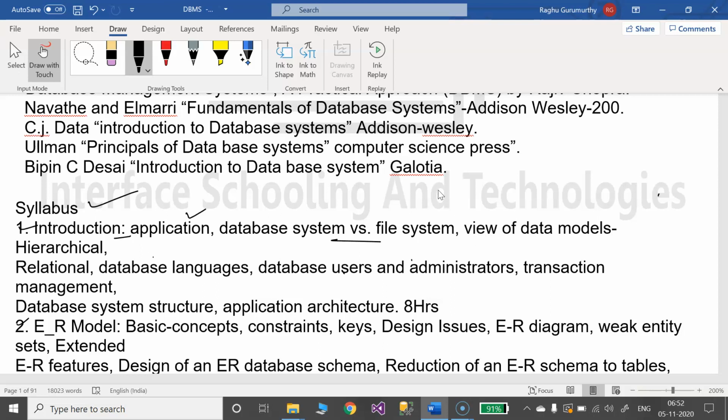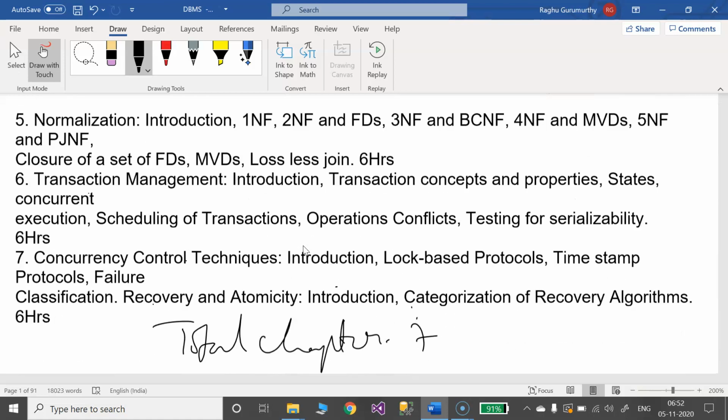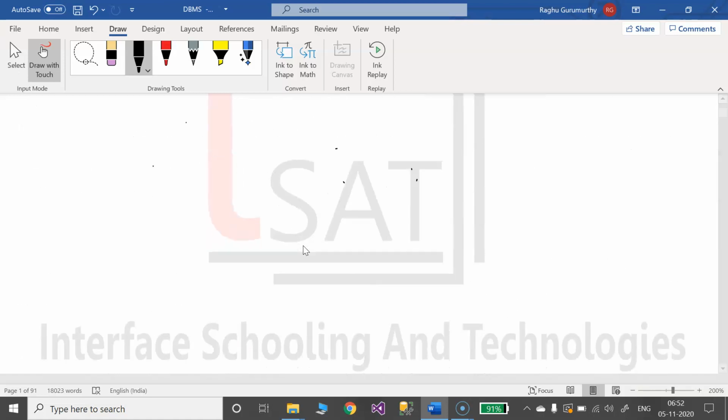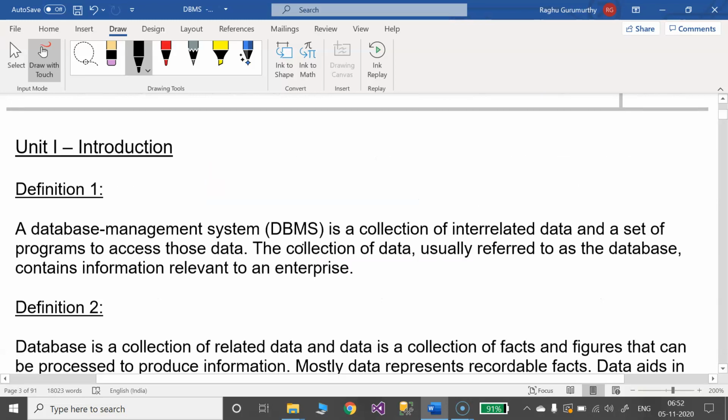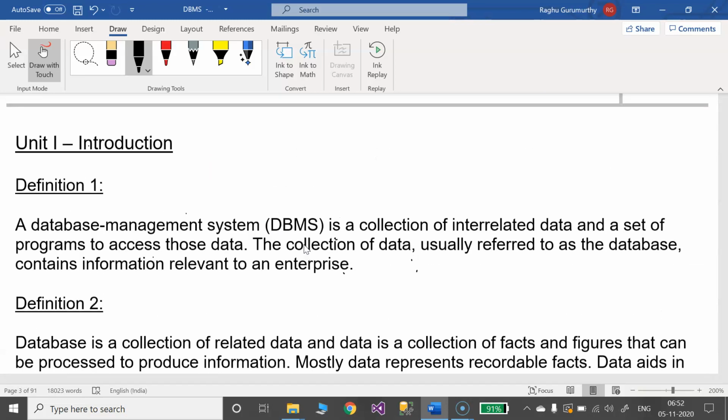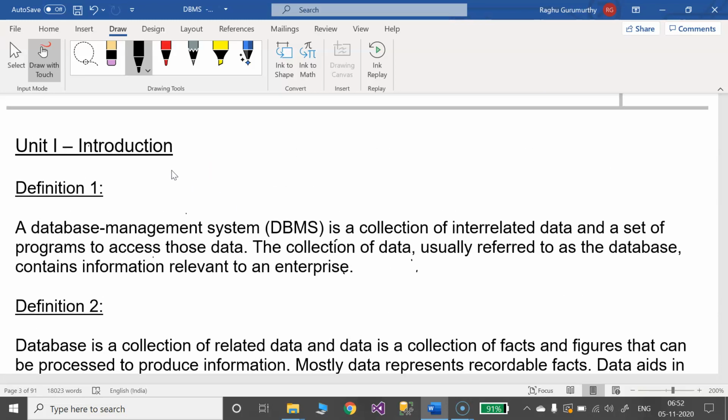Okay, so we start with the introduction directly. Look at here. First, in the introduction they are discussing and explaining the definition. What does DBMS actually mean?